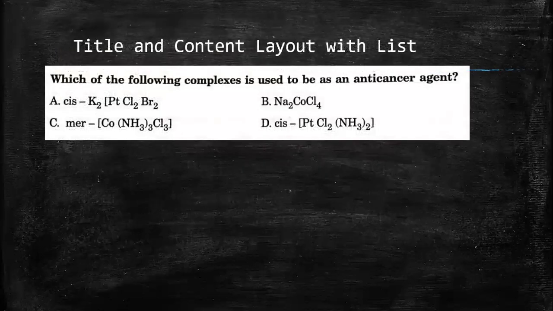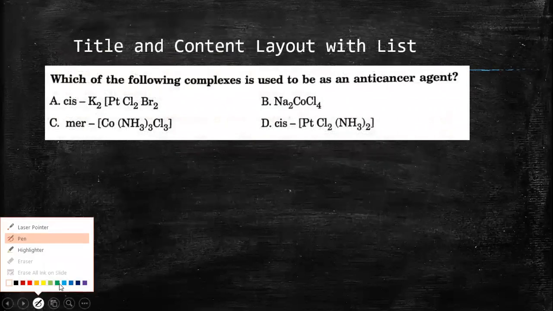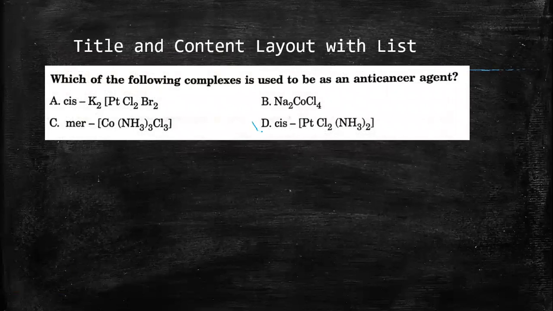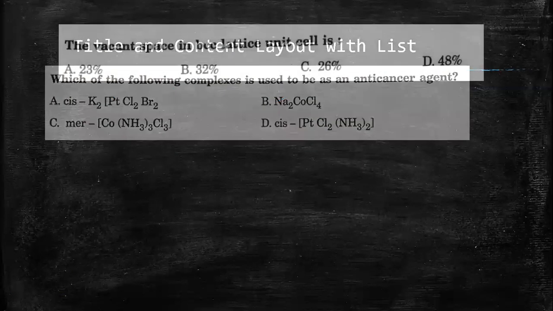Next question: which of the following complexes is used as an anti-cancer agent? It is cisplatin, which is cis-PtCl2(NH3)2. So cisplatin is the answer. Not the trans or the Br2 one. It should have ammonia, PtCl2(NH3)2. Cisplatin is the anti-cancer agent.